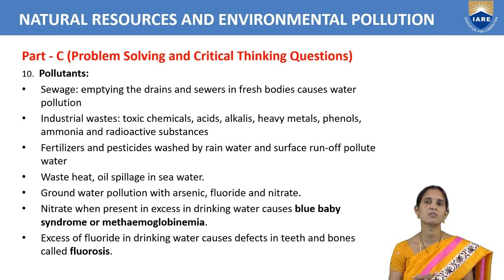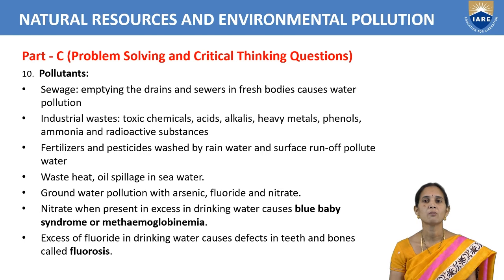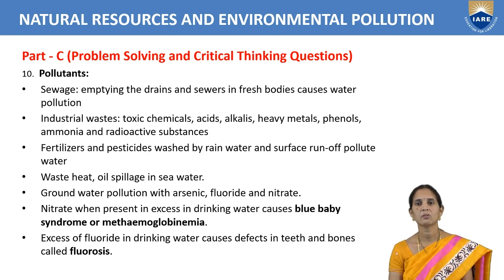Industrial waste gives toxic chemicals, acids, alkalis, heavy metals. Fertilizers and pesticides are washed by rainwater and surface runoff, adding chemicals into the water bodies. All that we have to write here.